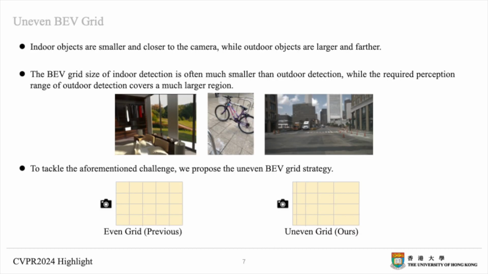The uneven BEV grid is to address the BEV grid demand contradiction between indoor and outdoor scenes. Through splitting the BEV grid unevenly, the indoor detection enjoys small BEV grid size while the outdoor detection can still cover a large perception range, and the network memory cost is still acceptable.